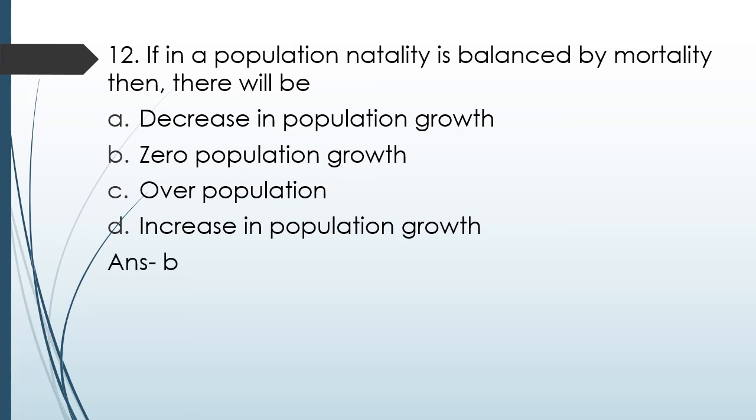There won't be any population growth because mortality is being balanced by natality. Natality means number of new births and mortality means number of deaths. So if the births are balancing the deaths, obviously there won't be any increase in population. When would there be any increase or decrease? Increase would be there when natality has overrated the mortality, means natality is more than mortality, and decrease in population would occur if the mortality is more than natality. If both are balancing each other, no population growth.